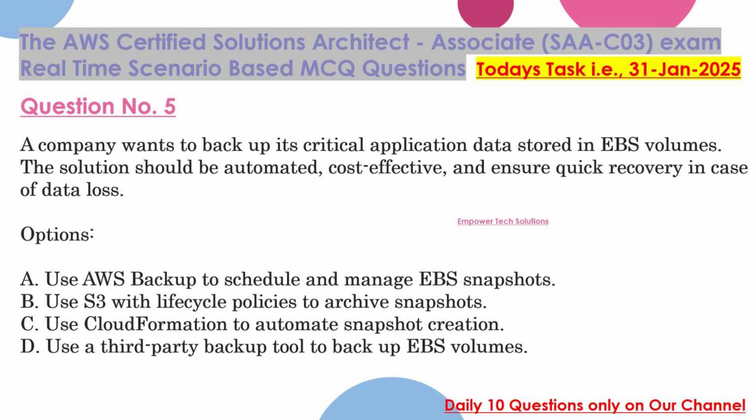Question 5. A company wants to back up its critical application data stored in EBS volumes. The solution should be automated, cost-effective, and ensure quick recovery in case of data loss. Options: A. Use AWS Backup to schedule and manage EBS snapshots. B. Use S3 with lifecycle policies to archive snapshots. C. Use CloudFormation to automate snapshot creation. D. Use a third-party backup tool to back up EBS volumes.